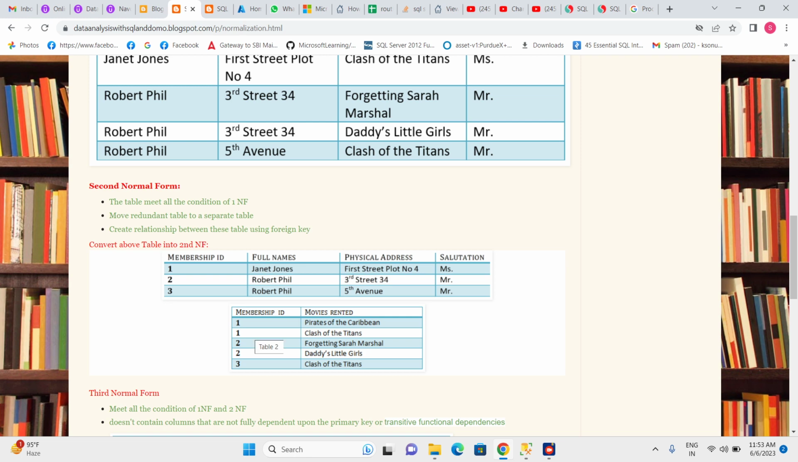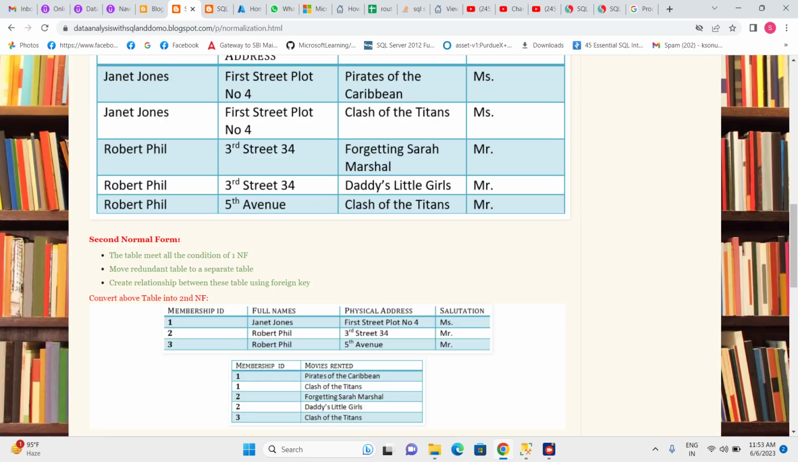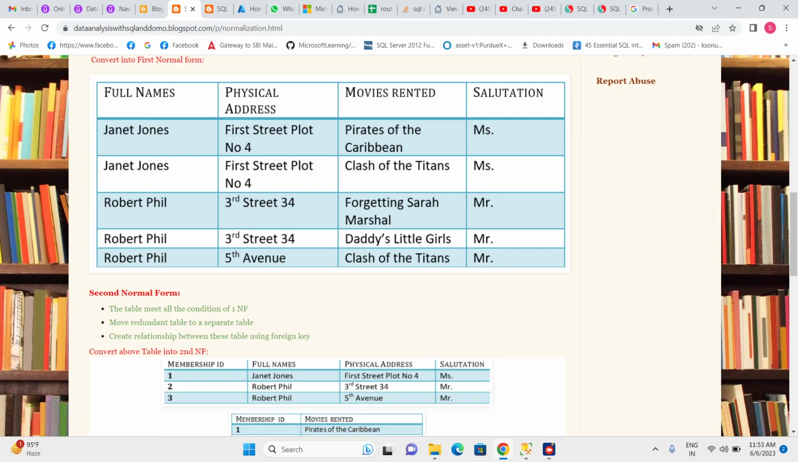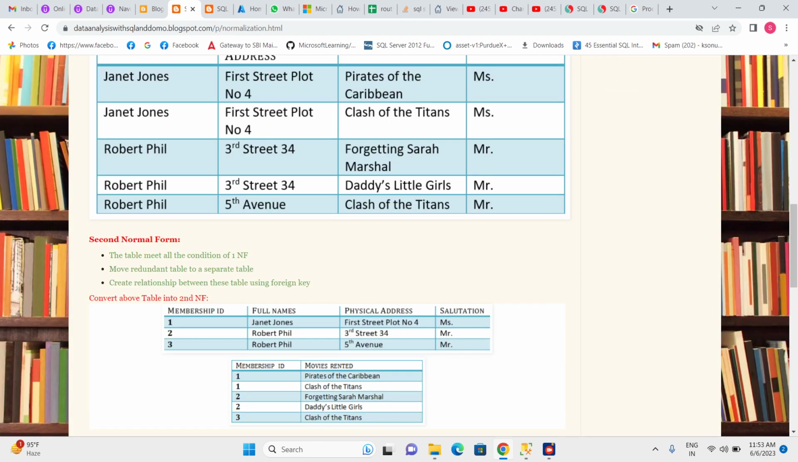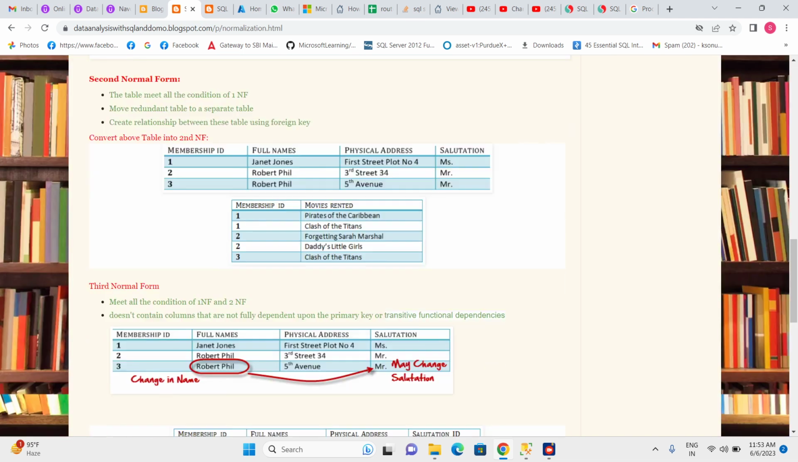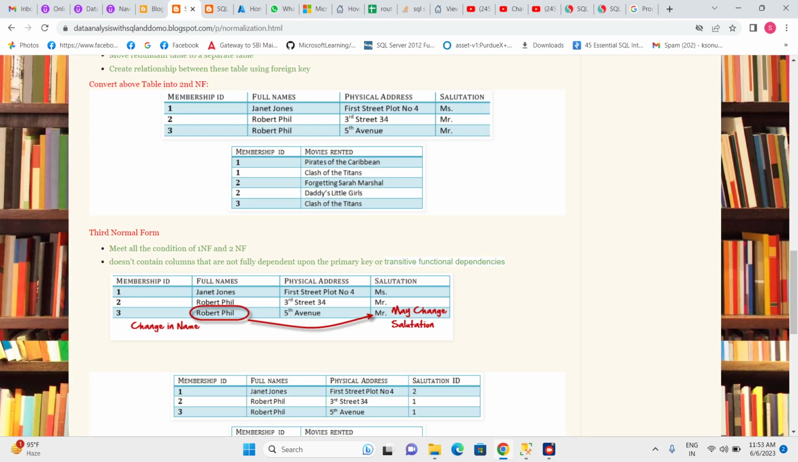Same for Forgetting Sarah Marshall, it's related to Robert Phil, and Robert Phil has ID 2. So here we gave ID 2. Same for this one, Robert Phil, ID 2. And for this one, we gave ID 3. So we just separated the table and created a relationship so we can join these two data. Now when you see this data, these two tables look far better than the combined table.